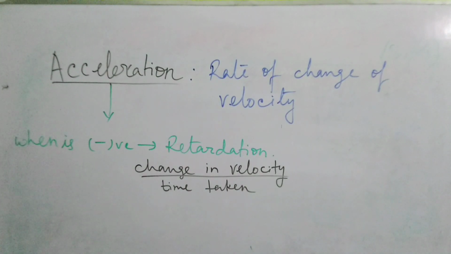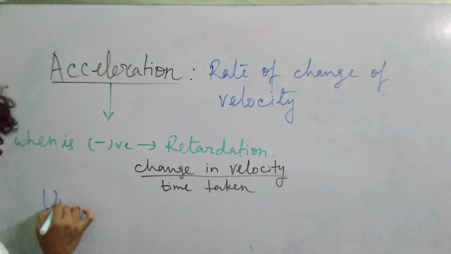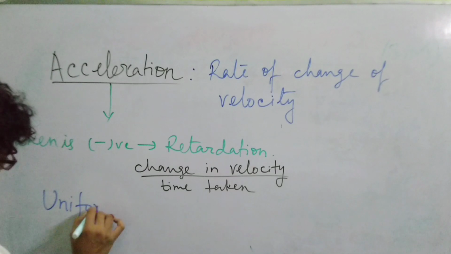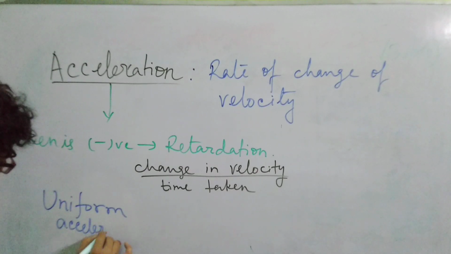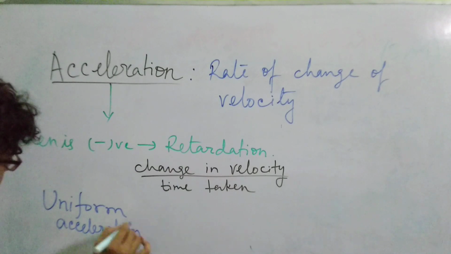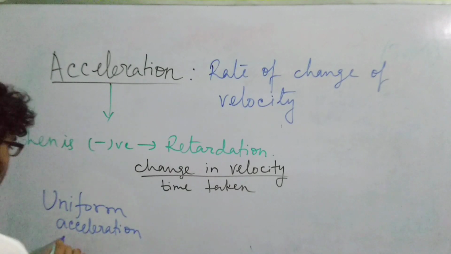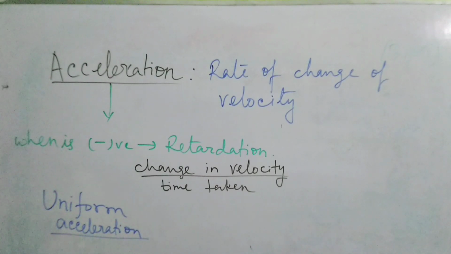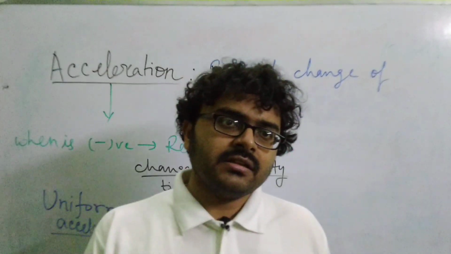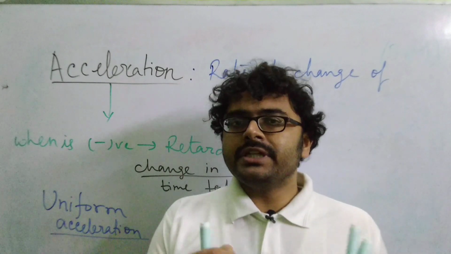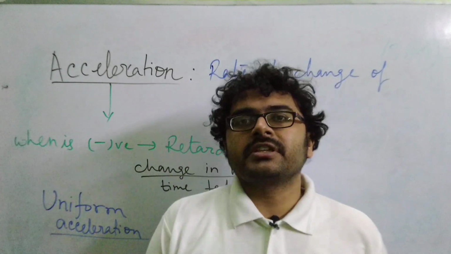Now you have uniform acceleration. What is uniform acceleration? When a body's velocity is changing and you observe that it is changing uniformly, that is, the velocity is increasing or decreasing by an equal value in equal time intervals, it is said to be uniform acceleration.